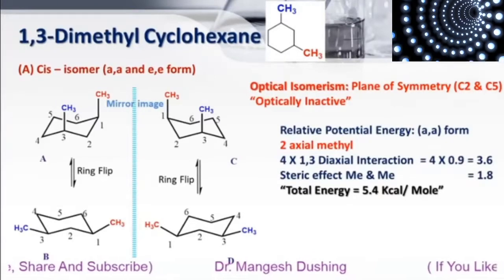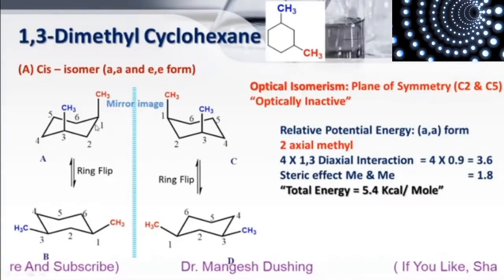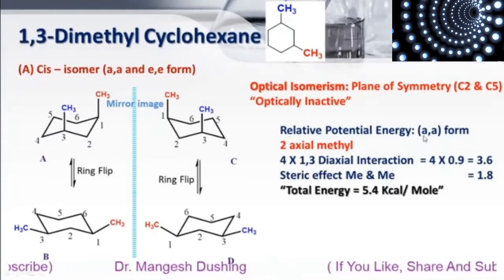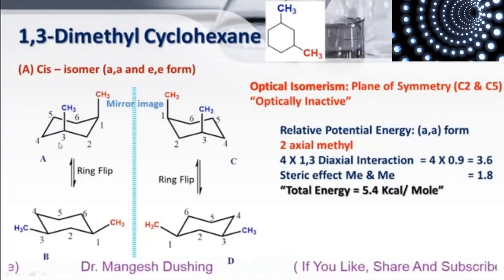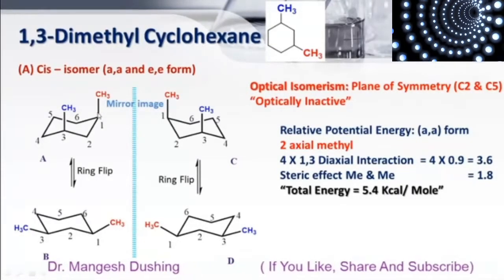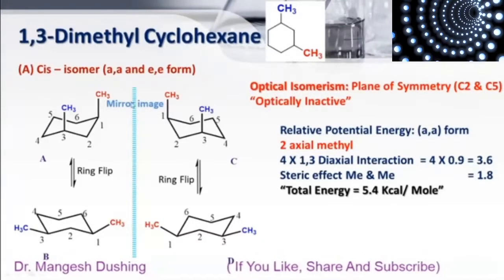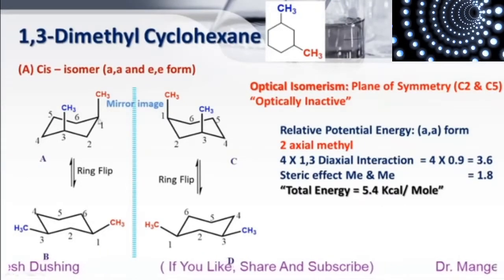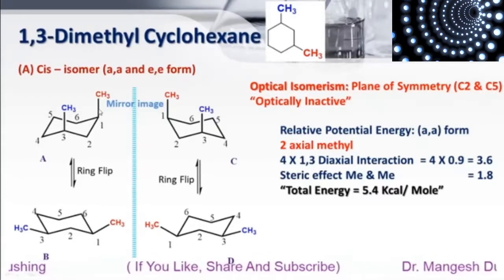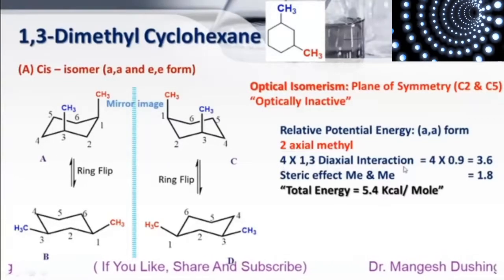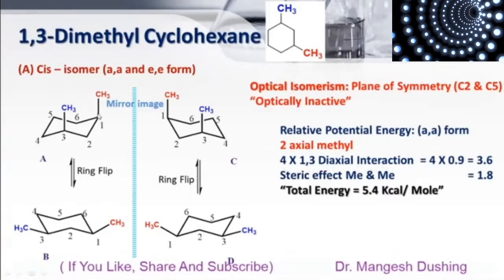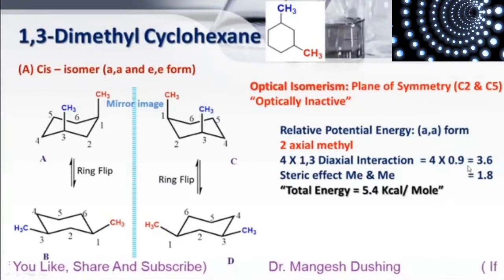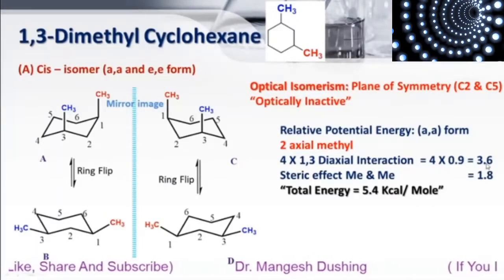Now we will see the relative potential energies. Now both forms are different, one is axial, one is equatorial. So we will see one by one. First we will see axial form. So in axial form, both methyls are axial. In last video we saw that if one methyl is axial, it shows two 1,3-diaxial interactions. So here two methyls are axial, so it shows 4 1,3-diaxial interactions. One 1,3-diaxial interaction increases the energy by 0.9 kilocalorie per mole. So 4 into 0.9 is equal to 3.6 kilocalorie per mole.